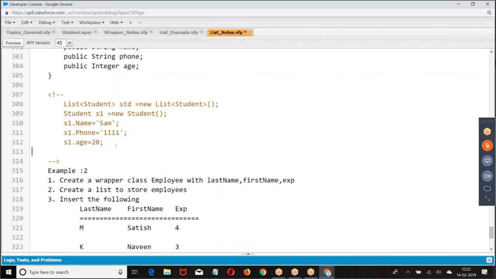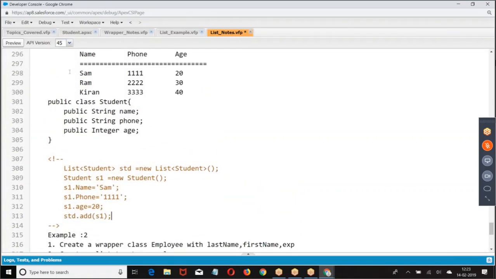Student is a data type. Now you are going to add it. Now you are taking a similar type of data: name, phone, age. That is the reason I have created a wrapper class, which will have name, phone, age. Then I have taken a list of student. I hope you are good with this.